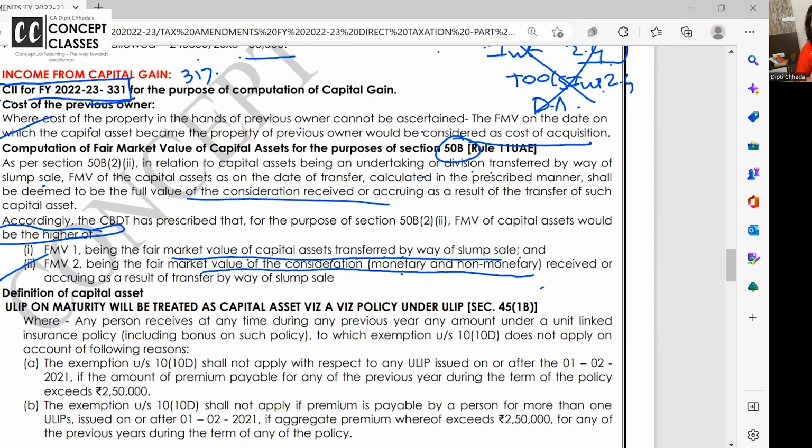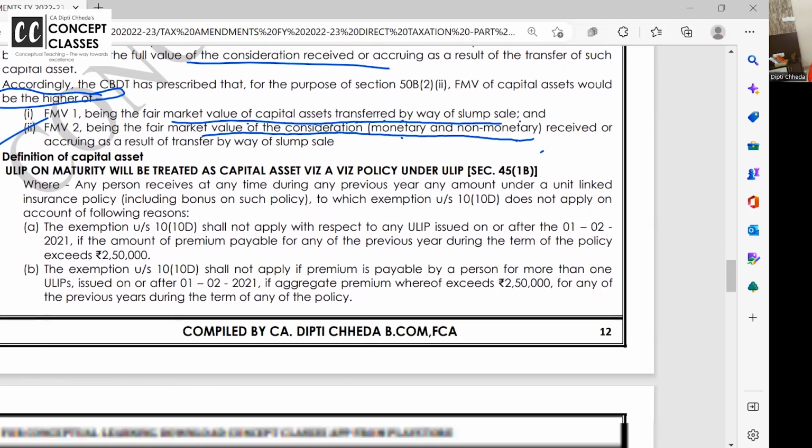Shall I repeat? In case of slum sale, sale consideration minus net worth is the capital gain, no indexation, and this is optional. All that you study in 50B. So a small amendment over there is, don't take actual sale consideration. For capital gain, take sale consideration as the fair market value of the asset given up or the fair market value of the asset received in cash or in kind, whatever. Whichever is higher will be taken as the sale consideration.